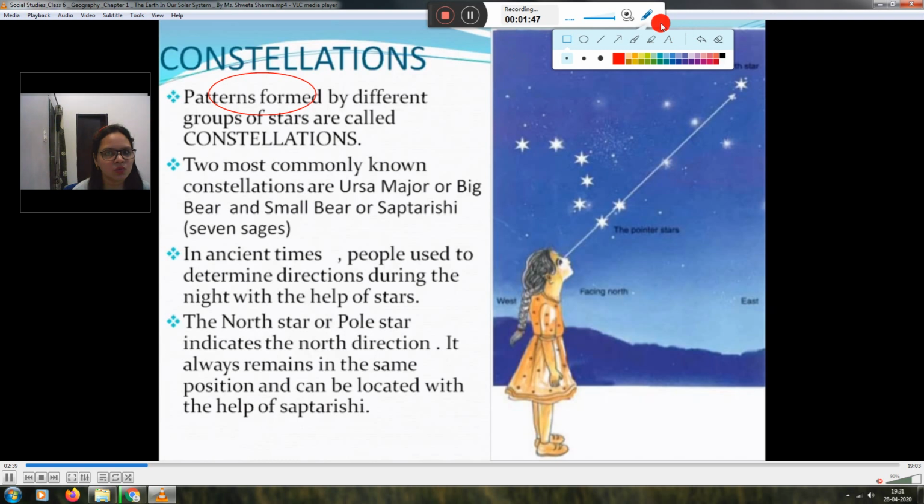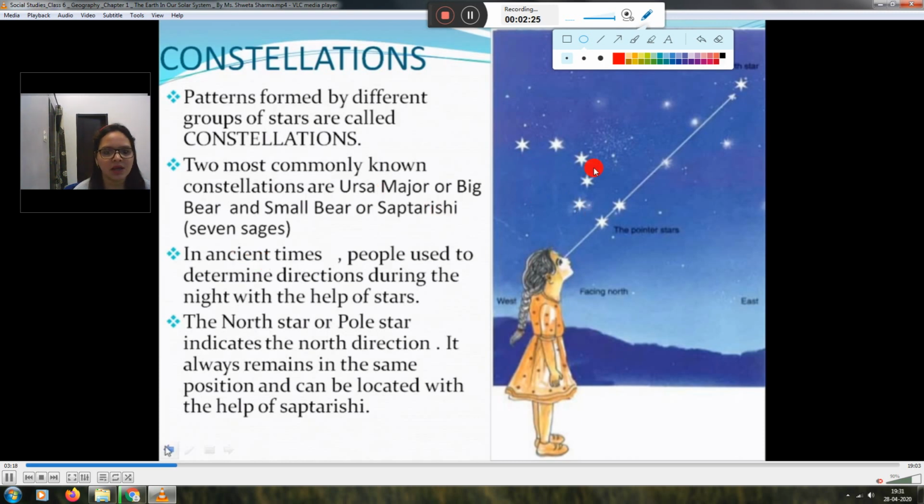Now the next one is the constellation. Here you can see a picture which is made up of stars. Patterns formed by different groups of stars are called constellations. The most commonly known constellations are Ursa Major, Big Bear, Small Bear or Saptarishi. Saptarishi means when 7 stars make a pattern, it's called Saptarishi.